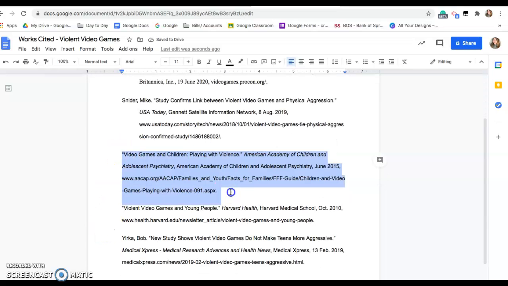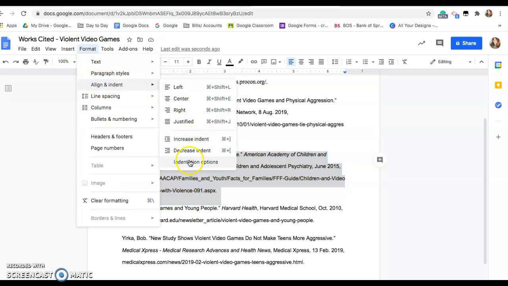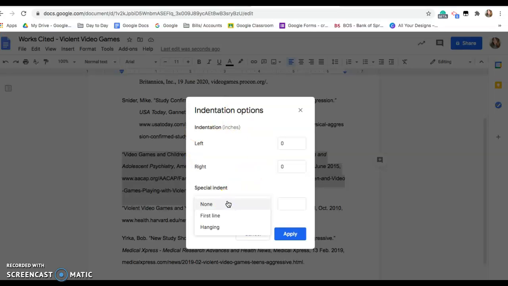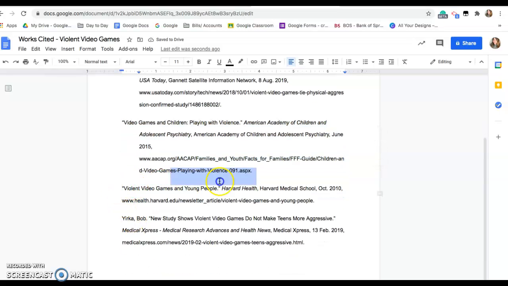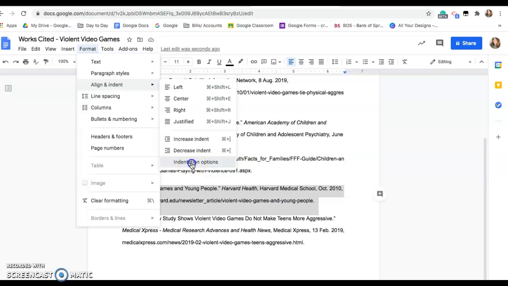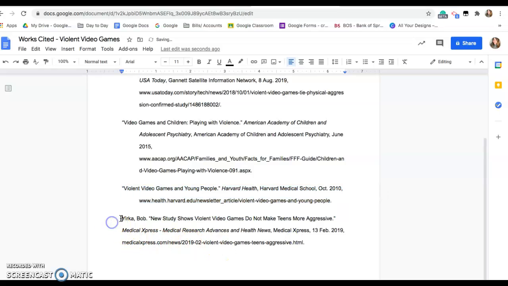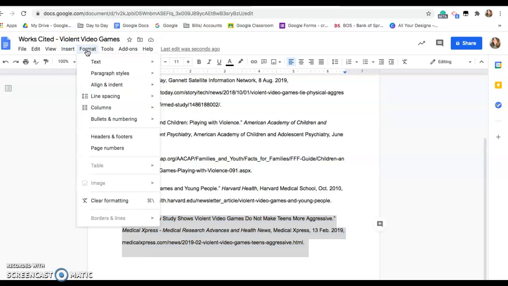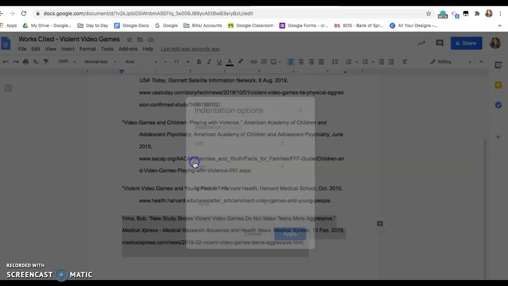We'll do it for all of them. Format, Align and Indent, Indentation Options, Special Indentation, Hanging, Apply. And if it looks funky up there like that does, leave it. That's how it's supposed to be. Format, Align and Indent, all the way down, Indentation Options, Hanging, Apply. And then highlight again. Last one. Now, obviously, you will not have this many. You should probably just have a couple.